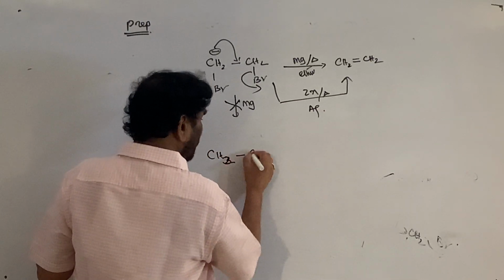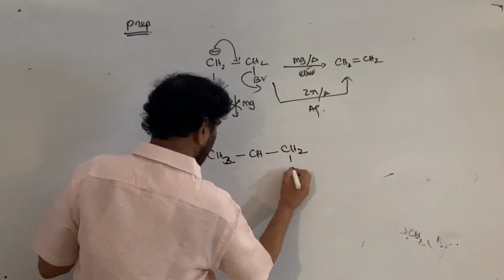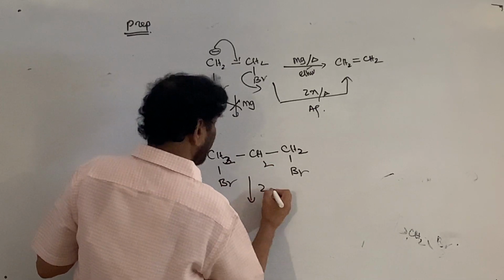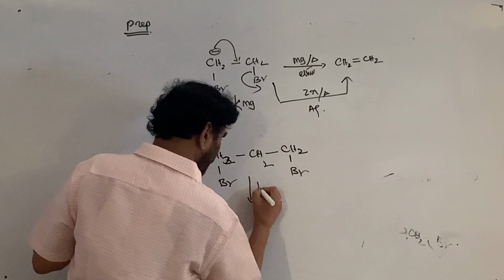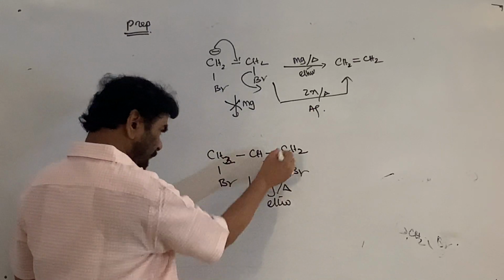Now you take a 1,3-dihaloalkane, Br and Br. If you treat it with magnesium in ether, what happens?